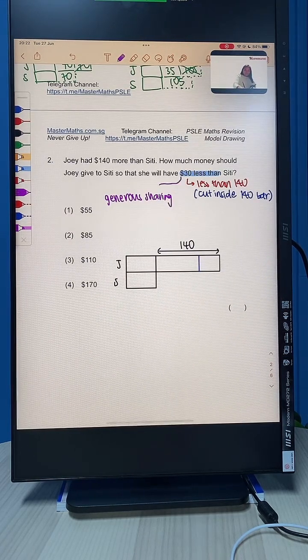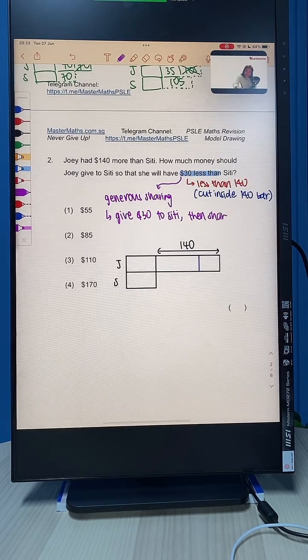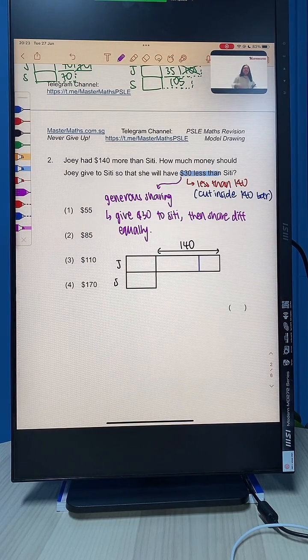So if it's generous sharing, what do we do? Very simply, we give $30 to Siti. Then we share the difference equally. If we share the difference equally, they're going to have the same amount of money.